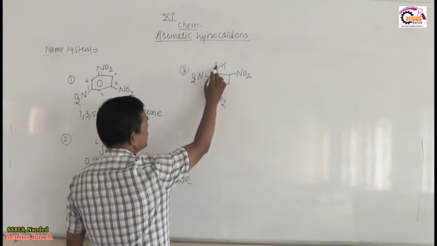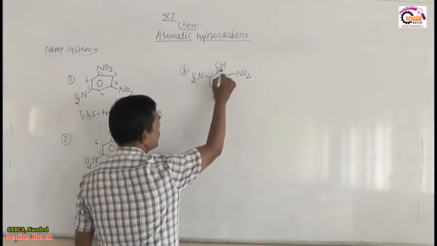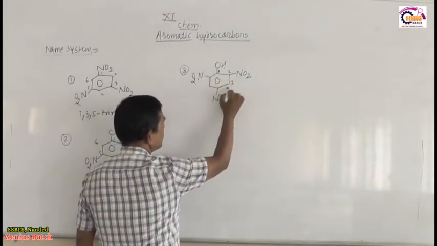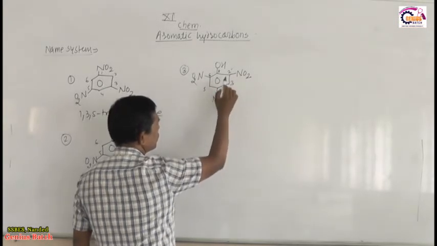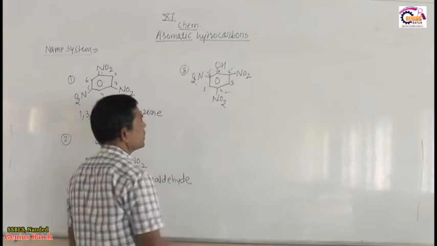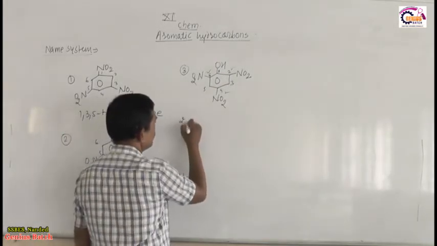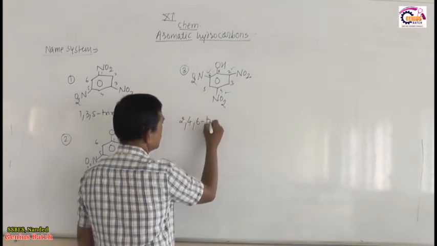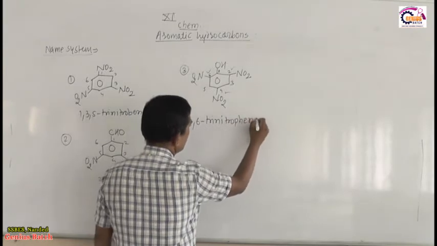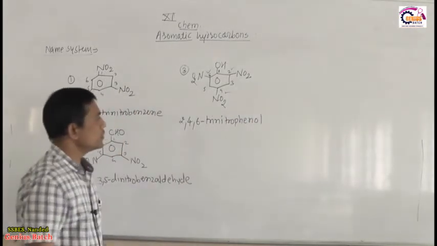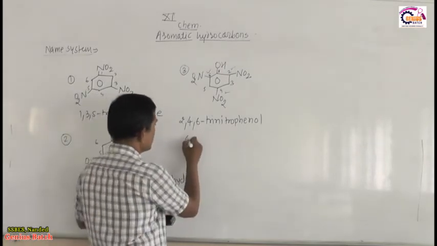Out of that, OH is senior. OH with benzene is called by the special name phenol. With respect to this OH containing carbon, I have numbered it. So when I numbered it, the position of NO2 is 2, here 4, here 6, and the parent, OH with benzene, is phenol. Therefore its positions are 2, 4, 6 trinitrophenol. So the special name is 2,4,6-trinitrophenol. Then I turn towards the next.